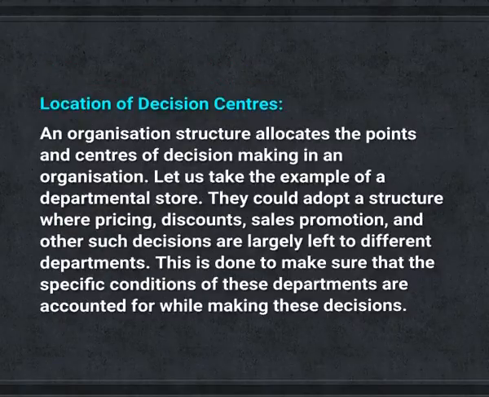Location of decision centers. An organization structure allocates the points and centers of decision making in an organization. Let us take the example of a departmental store. They could adopt a structure where pricing, discounts, sales, promotions and other such decisions are largely left to different departments. This is done to make sure that the specific conditions of these departments are accounted for while making these decisions.